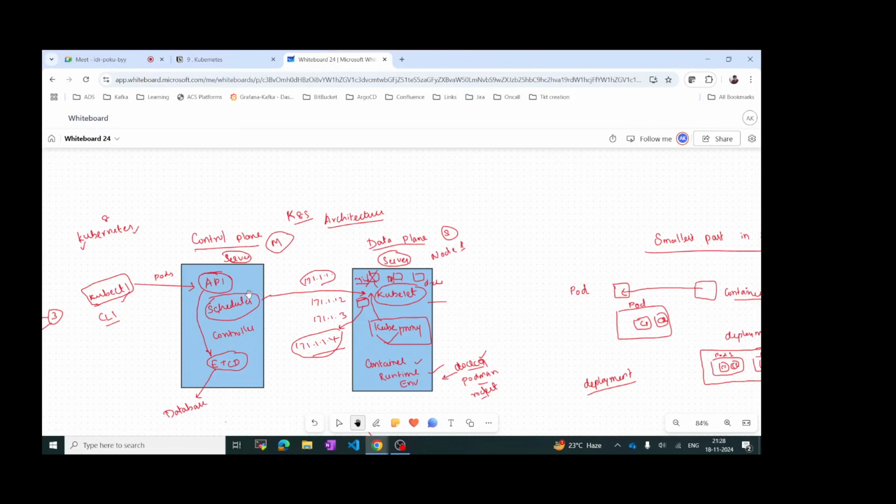Whatever data it gets, it updates the etcd. And one more thing, guys, the main thing is that no other component can contact etcd. This database cannot be accessed by any other component apart from the API. Only the API can access etcd. Requests can come only to the API, and only the API can access etcd. Other components like the scheduler or controller cannot access the data of etcd.